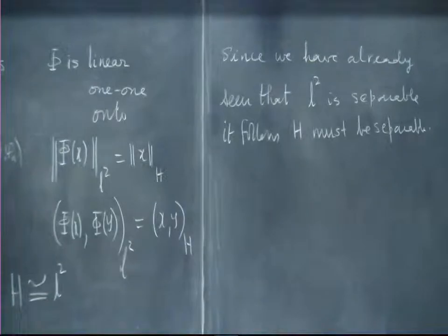So, therefore, if the Hilbert space has a complete orthonormal sequence, then it must be a separable Hilbert space.